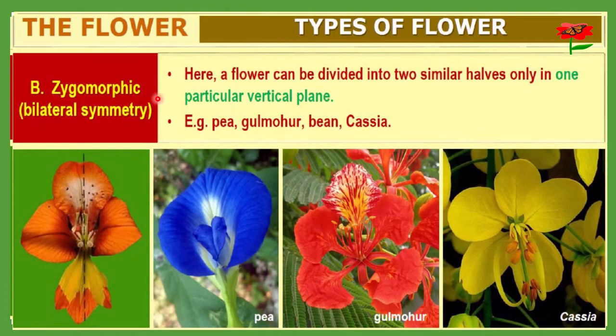Next is zygomorphic, that is also called bilateral symmetry. Here a flower can be divided into two similar halves only in one particular vertical plane. As I told you, if you cut in one particular plane, you will get two equal halves. Examples include pea, this one is gulmohar, and this is cassia. In these three you can observe zygomorphic or bilateral symmetry.